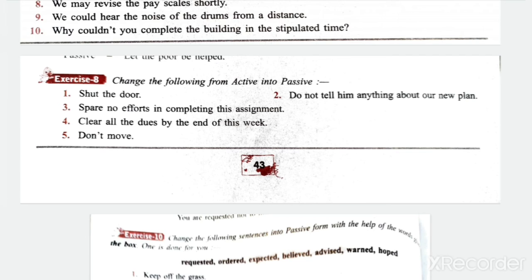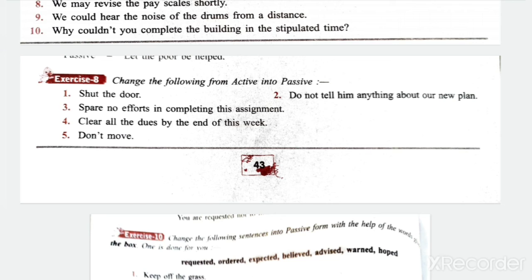Okay, third one, spare no efforts in completing these assignments. Efforts should not be spared in completing this assignment.